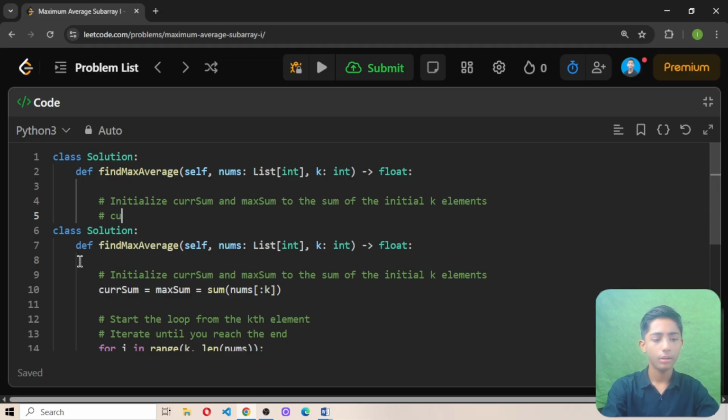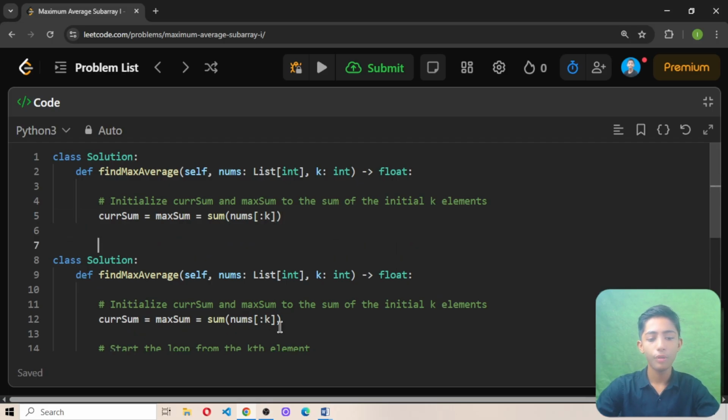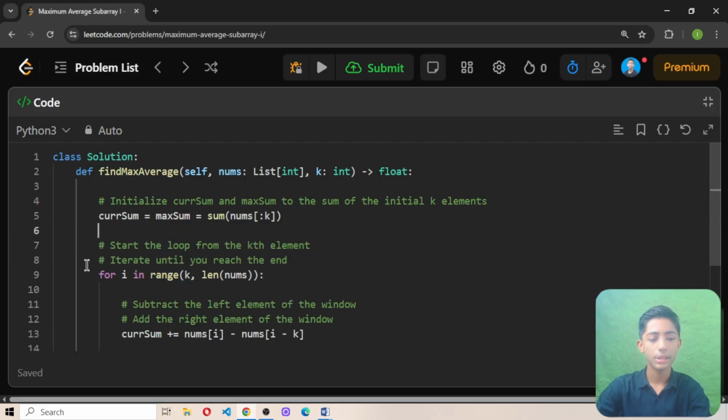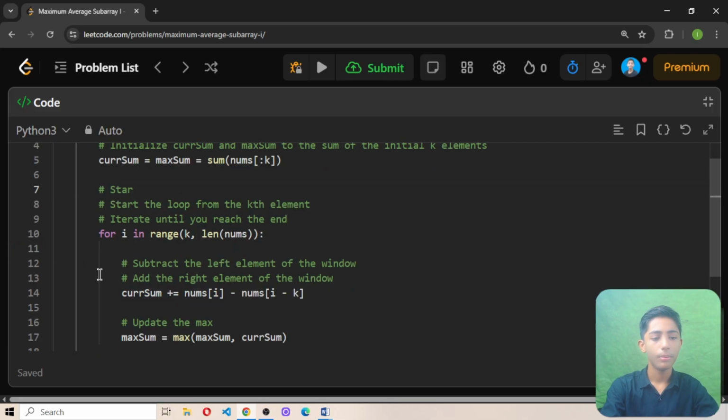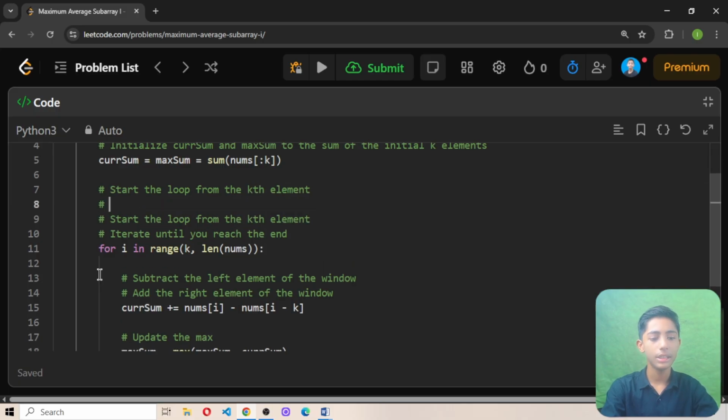So, curr sum equals max sum. That's why I'm telling you not to solve only one question in one day. Solve 2 to 3 questions in one day on LeetCode Camp. It will improve your practice and your mind will be faster, because all these questions are based on data structures and algorithms. The key is DSA. If you want to learn programming, first of all learn DSA and then you will reach your goal. So please learn DSA.